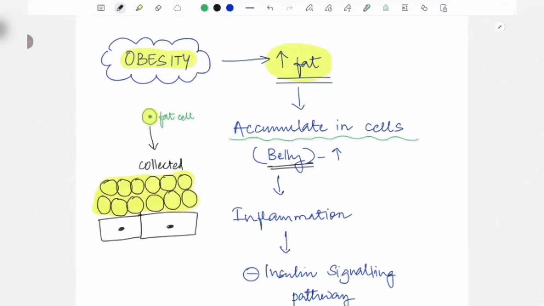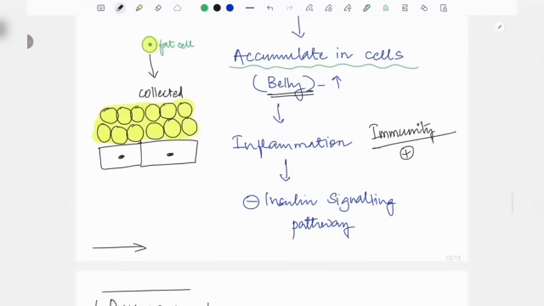So this fat, after getting accumulated, will start something called inflammation. In normal terms, it is the immune response. The immunity of the body will become activated and it will start releasing numerous cell mediators. I don't remember all such things because it is a bit scientific, don't go in depth.